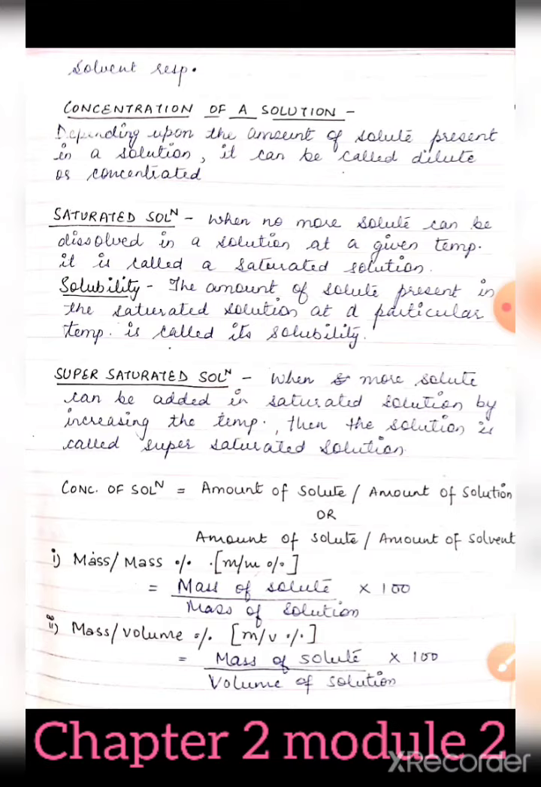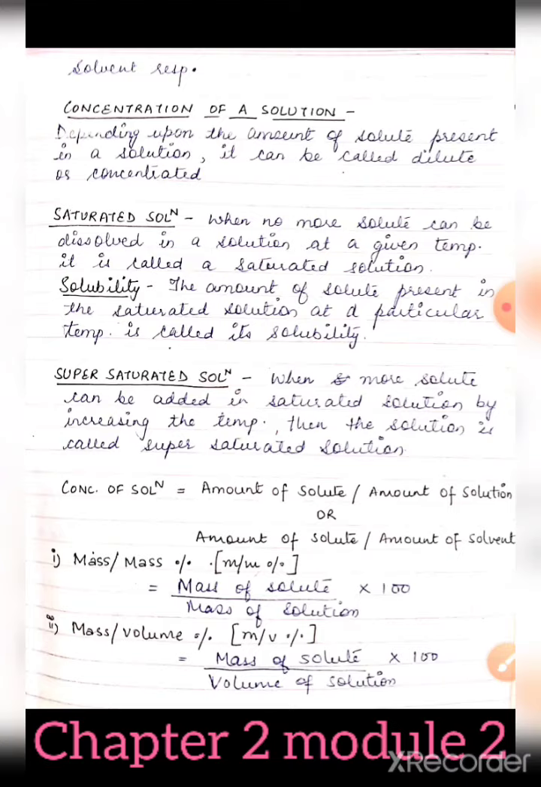So let us consider one example, that at room temperature we are dissolving sugar in water, and at a particular point, the saturation point, no more sugar can be added. But by increasing the temperature, we heated the water, we are increasing the temperature, then more sugar can be added and dissolved in it. Then that solution will become a supersaturated solution. So these are the main points and things which are included in concentration of a solution.